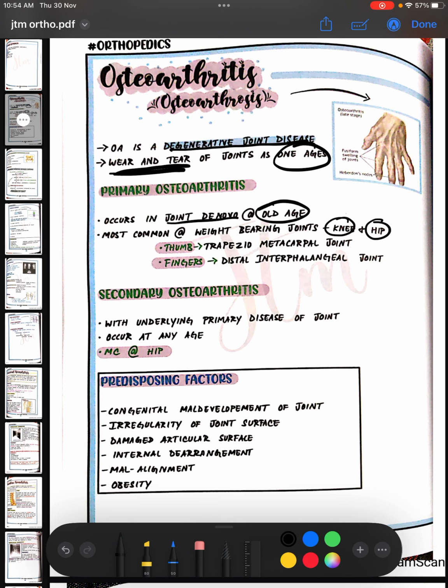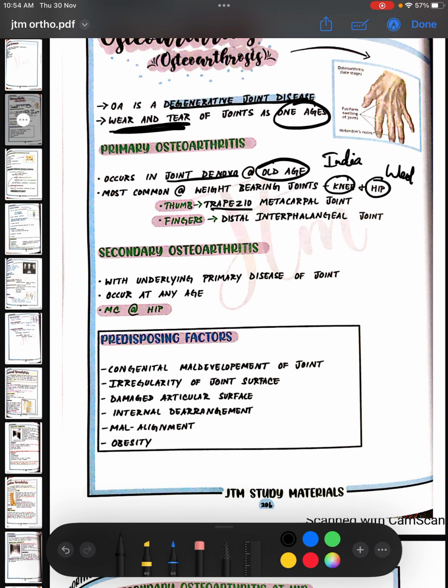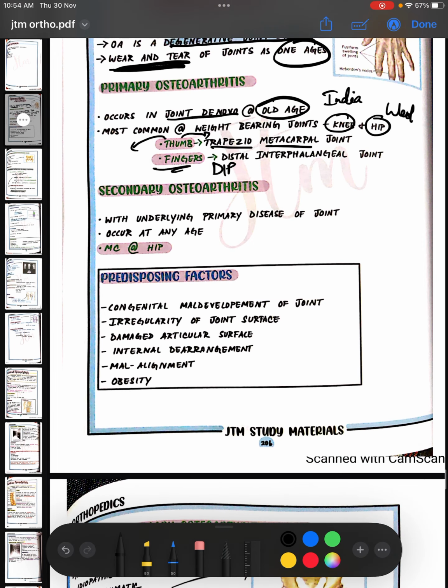So knee joint is mostly in Indians, okay, because we employ squatting position and all that frequently, and hip joint mostly in Western population. So most commonly, you also have these joints, and you also have thumb involvement. So trapezio metacarpal joint. So T for trapezio and M for metacarpal joint, and also fingers. The DIP is involved. In secondary osteoarthritis, there is already a primary underlying disease of the joint, and because of that, you will have osteoarthritis.